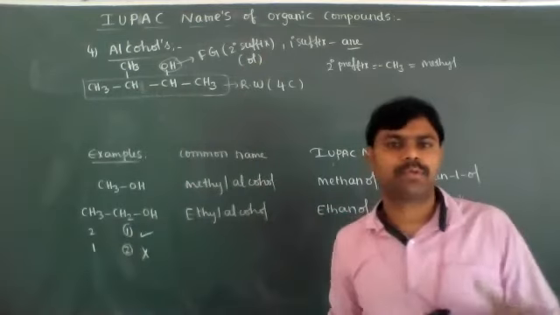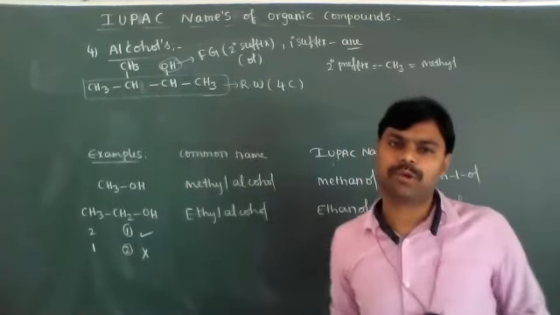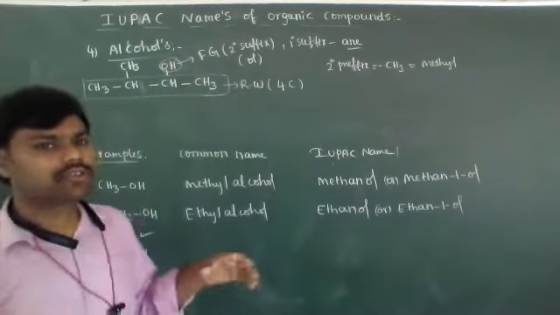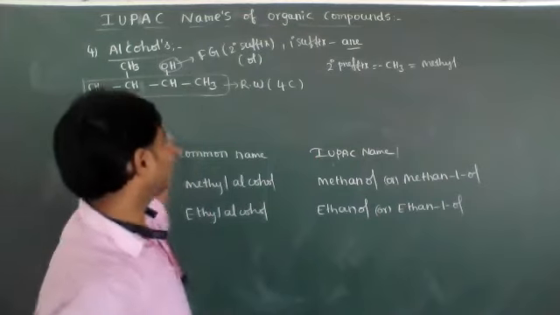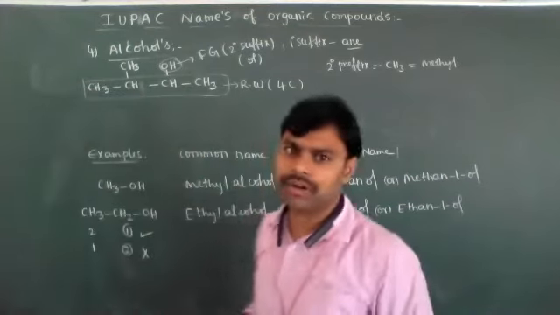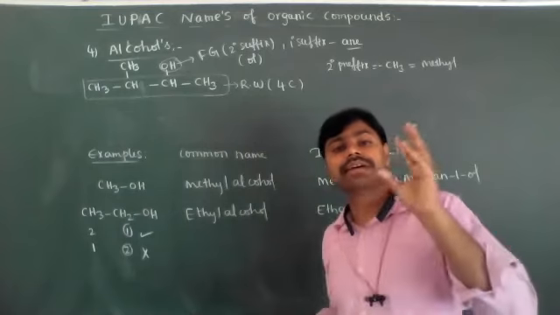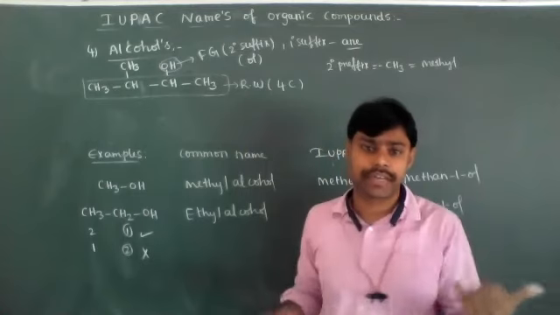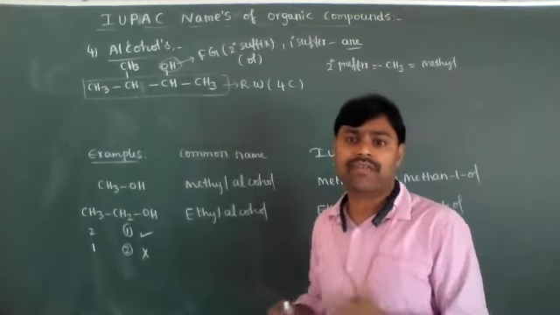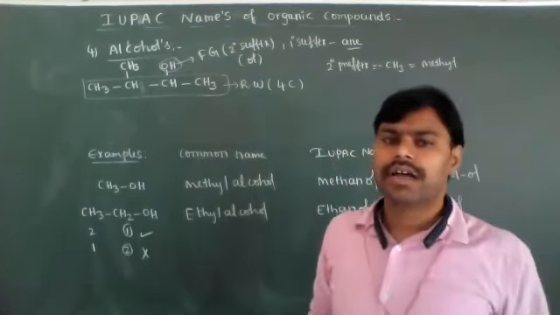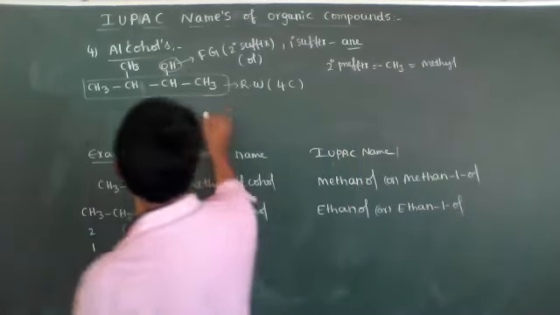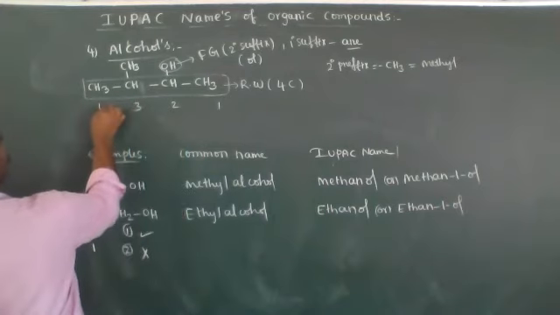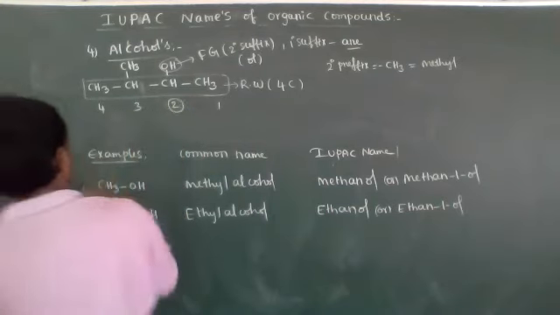Now we have to write the positions. What is the position of the OH group? The OH group is the functional group, and the remaining bonds are all single, that's not a problem. The functional group always gets the least numbering. We need to identify whether to number right to left or left to right. According to that numbering, the functional group should get the least number. For example, from right to left, numbering 1, 2, 3, 4, the functional group position is 2.